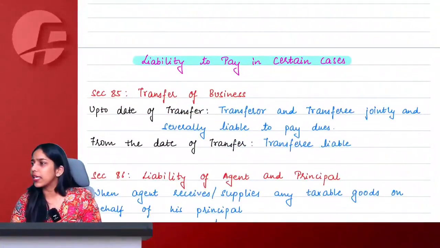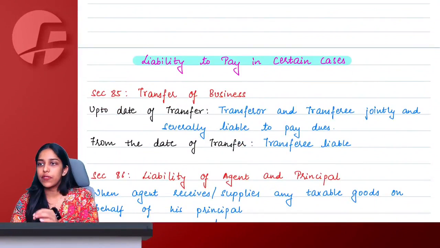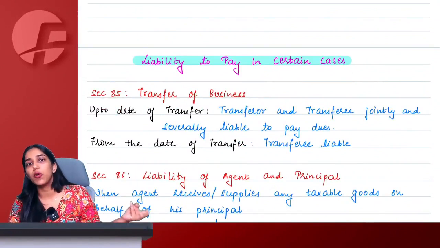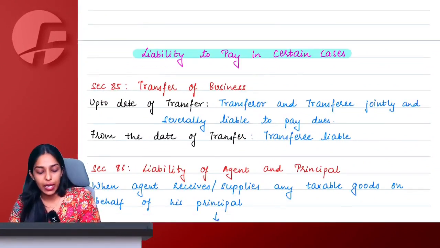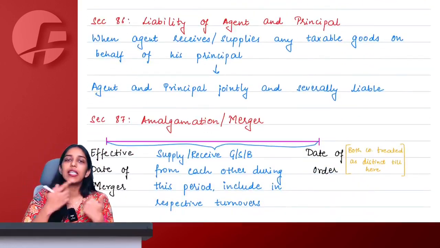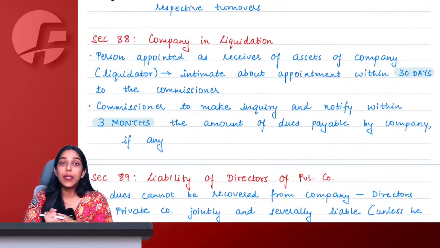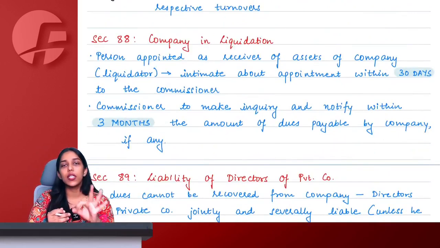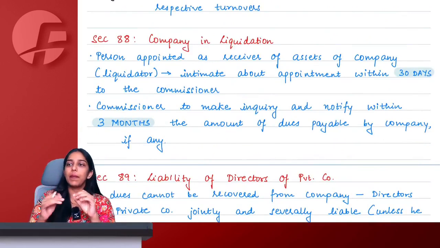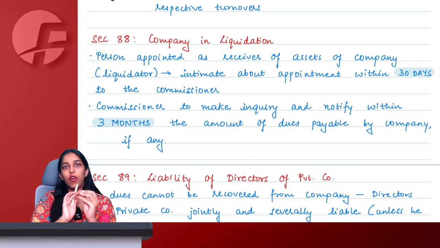Liability to pay in certain cases, very simple. If the business is transferred, up to transfer, transferor and transferee both are liable. After transfer, only the transferee is liable. Then if it is principal and agent, everyone is jointly and severally liable. Liquidation, again the liquidator will be liable. The liquidator has to inform about his appointment within 30 days, and the official will get 3 months time to find out if there is anything recoverable from the company and inform it to the liquidator.